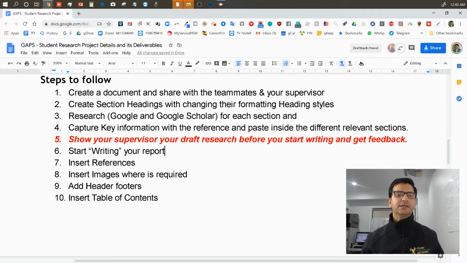Now we started writing. Writing means we use our research and write in our own words and put a reference there, and then we insert some images because it's part of the requirement to put 2 images in, and I'll show you how Google can help you. Add header, footer, we'll show you how to do that. We do one by one. Let's start writing quickly. We go back to the document we were working on before.